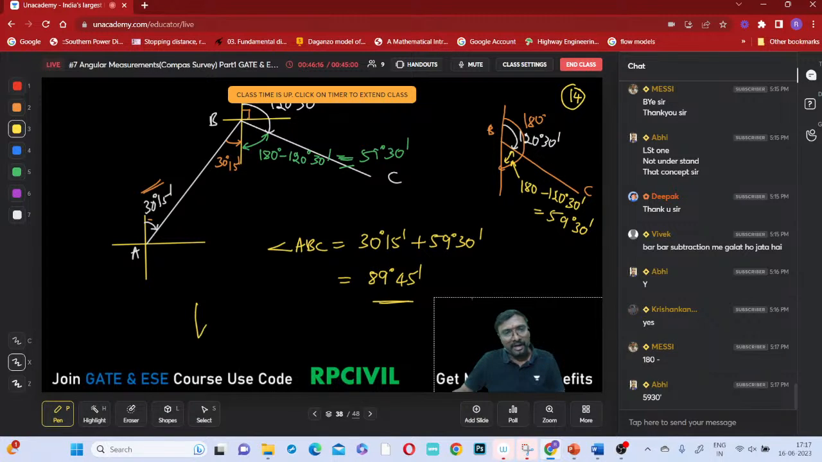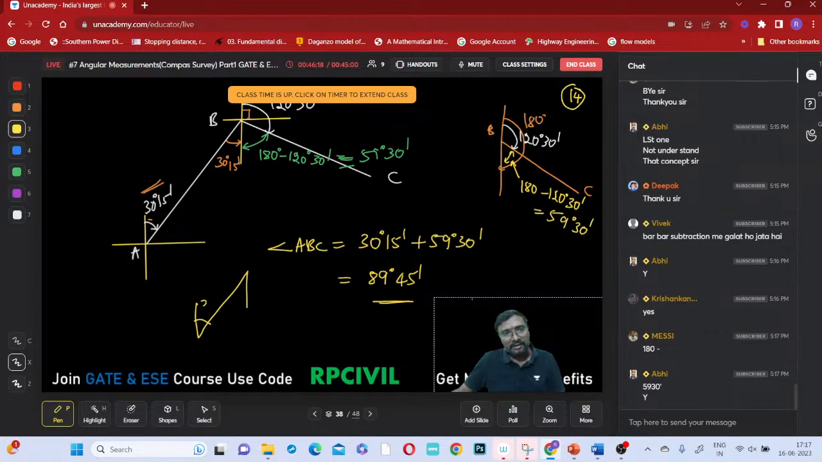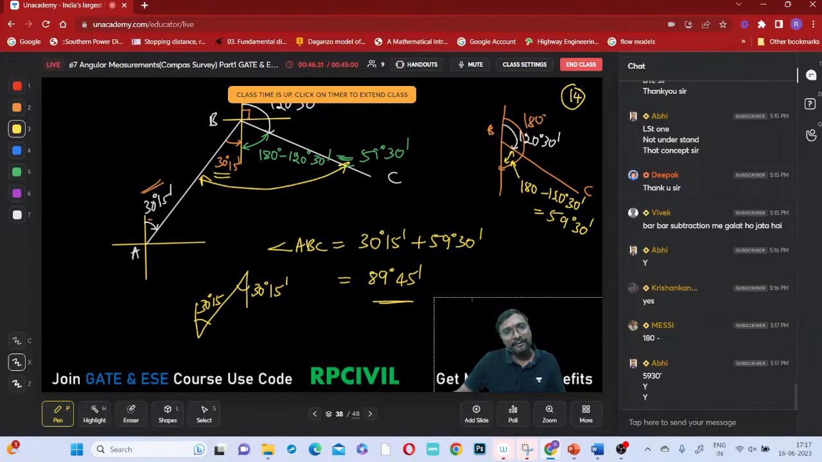So whenever you are having like this, this is your 30 degree 15 minutes. This also will become 30 degree 15 minutes now. So what is this internal angle at this B? What is this included angle at this B? 30 15 plus this 59 30, right? Adding these two, what will it become? 89 45, no? Yes or no?